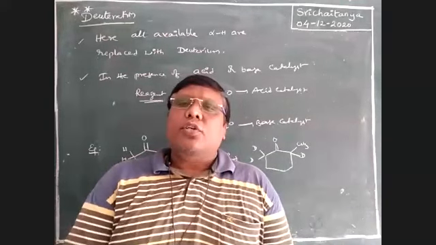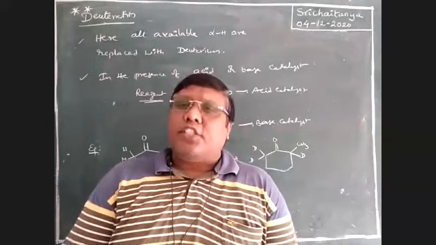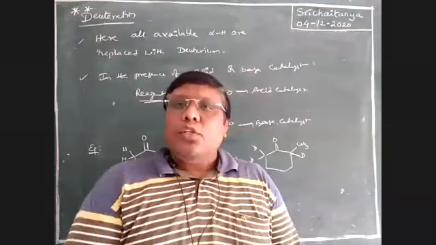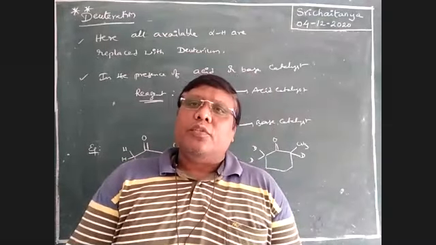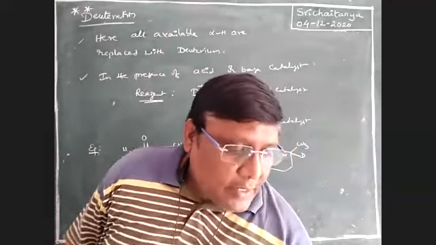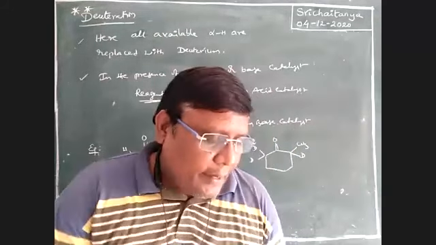This is about deuterolysis reaction. That is called deuteration. So very, very, very important. Let us take some more examples. See here.